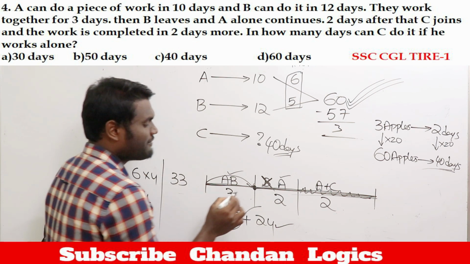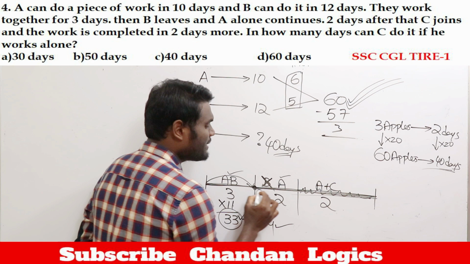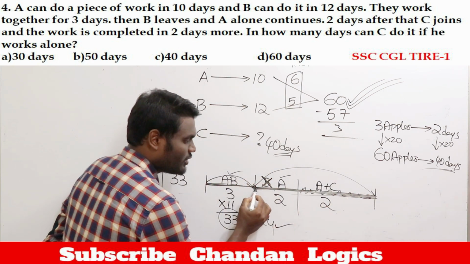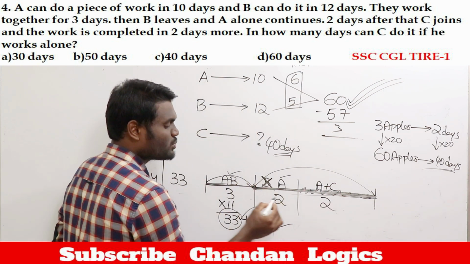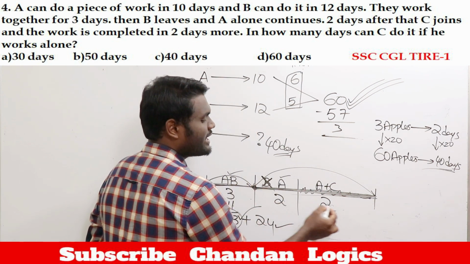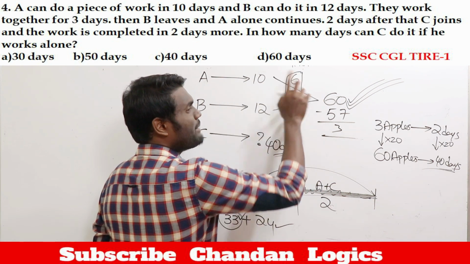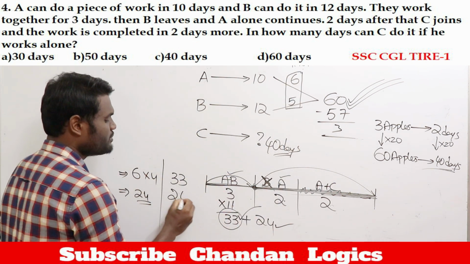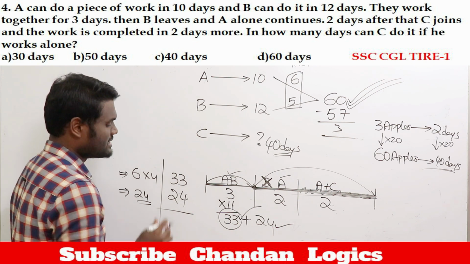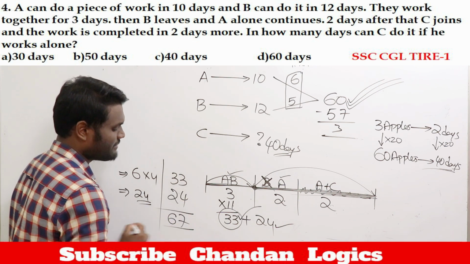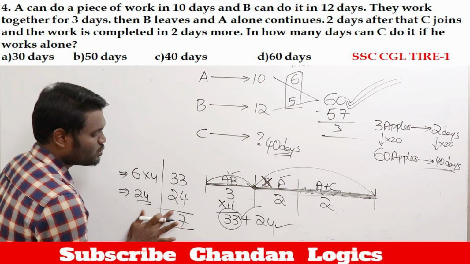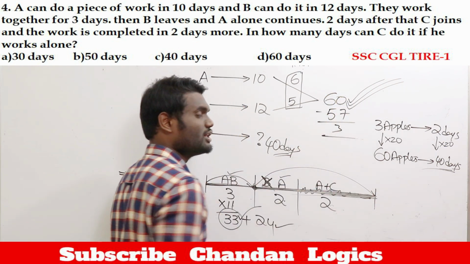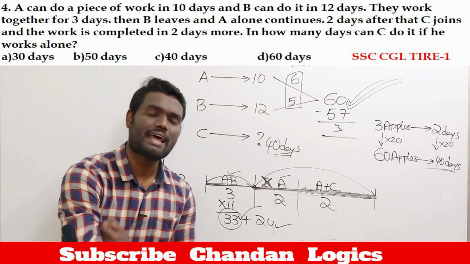After that, what happened? If you look from here to here, this is the remaining work. Now in this remaining work, A is working totally 2 plus 2, 4 days. If A is working 4 days, A will eat 6 apples in 1 day. In 4 days, A will eat 6 into 4, 24 apples. Now 33 plus 24, sorry, this will be 57, which means out of 60 apples, 57 apples are already consumed. 57 apples consumed means remaining are 3 apples.